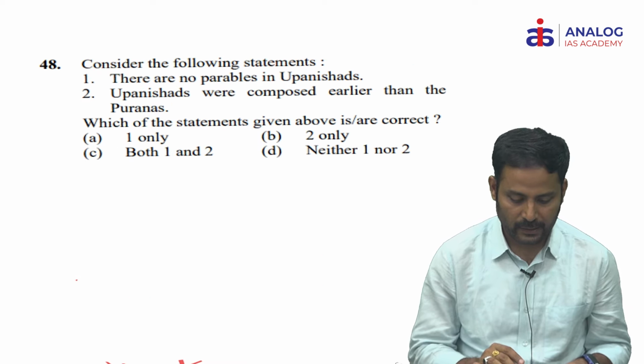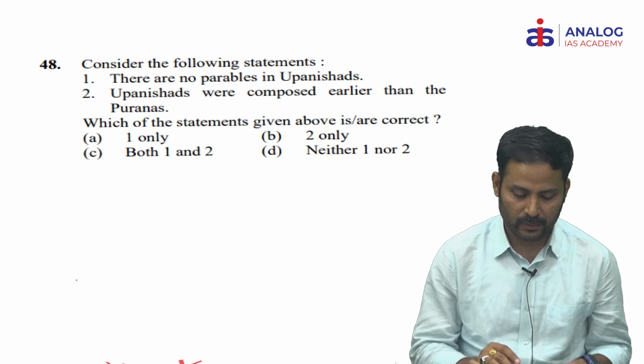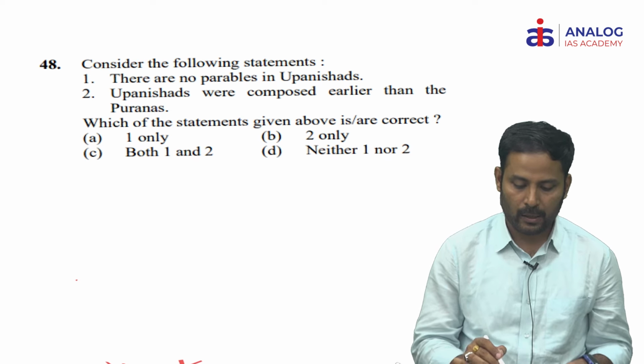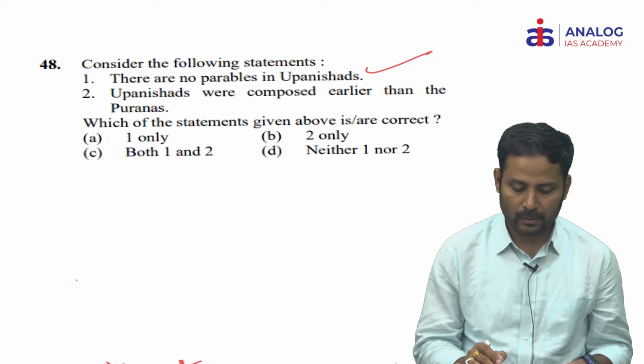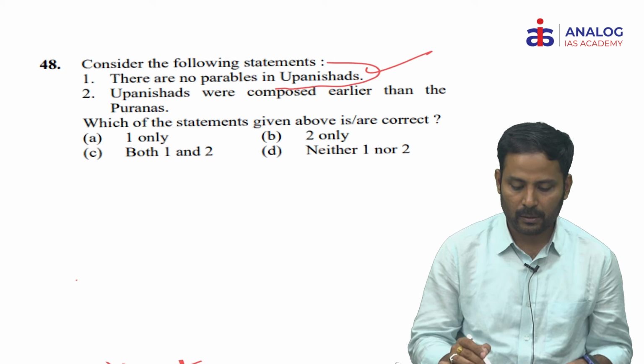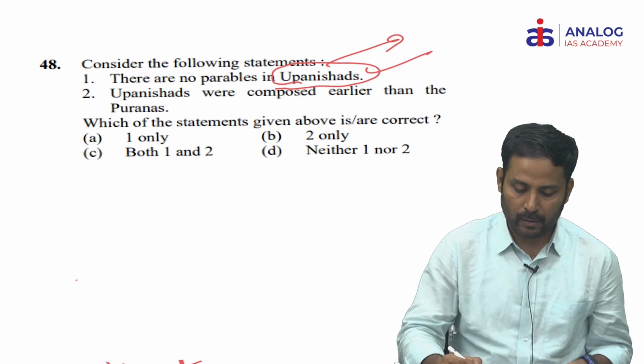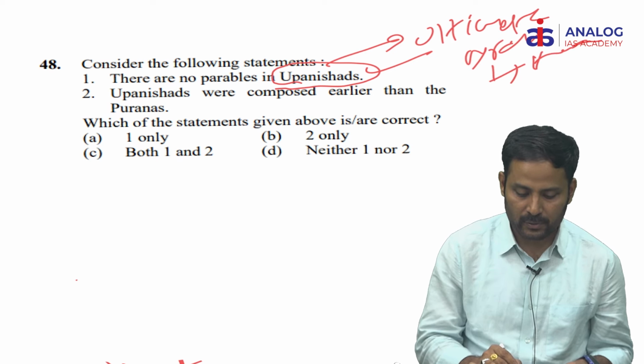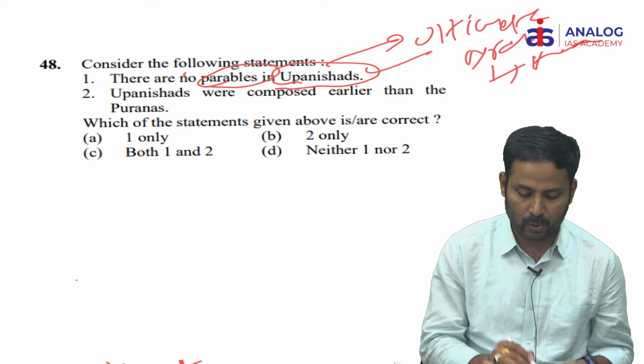Next question is, consider the following statements. Statement 1, there are no parables in Upanishads. Second statement, Upanishads were composed earlier than the Puranas. If you look at statement 1, the Upanishads explain the nature of the ultimate Brahma and the essence of human life through parables. Here the statement says no parables. So statement 1 is wrong.